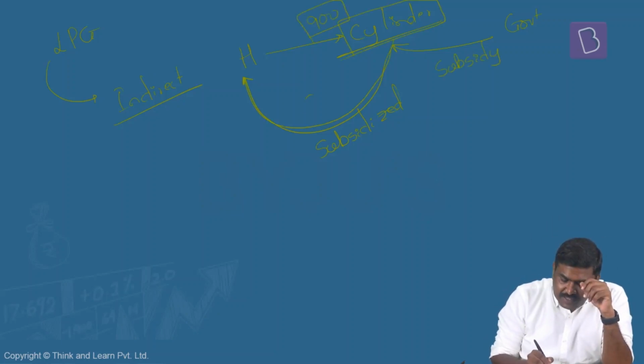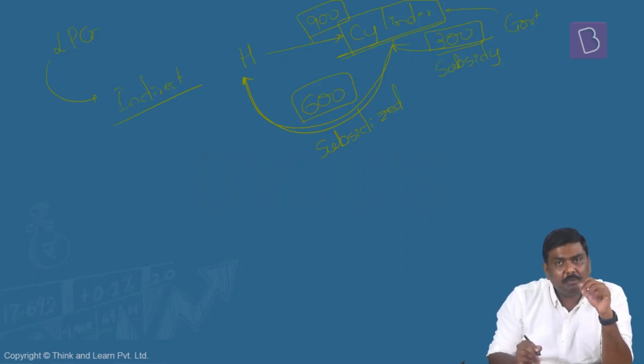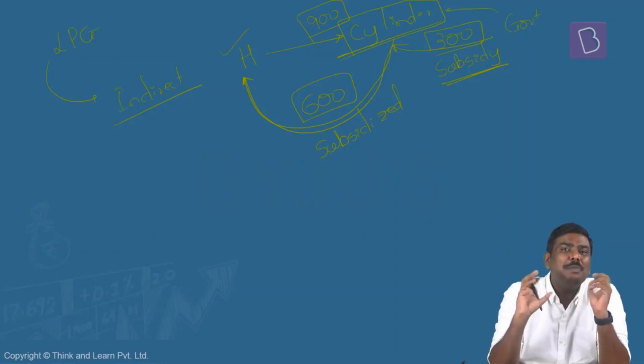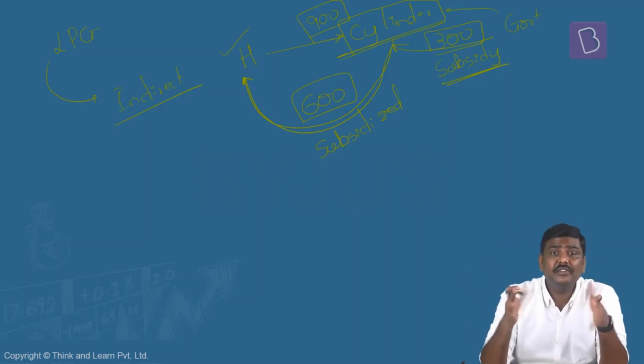So this particular distributor will supply the cylinder at 600 rupees to the household, and 300 rupees will be given to this particular distributor by the government. And this is the type of subsidy regime that was present earlier. And what are the issues we already discussed? The number of beneficiaries was very, very high. There was a duplication of beneficiaries. In certain households, there were multiple connections, and there were certain households where no connection was there for LPG, right?